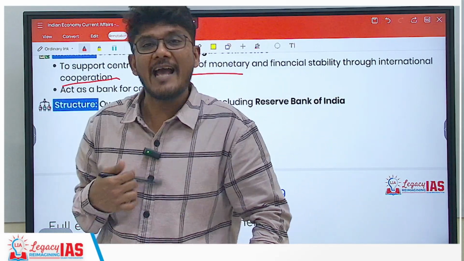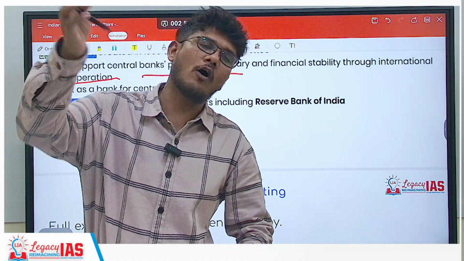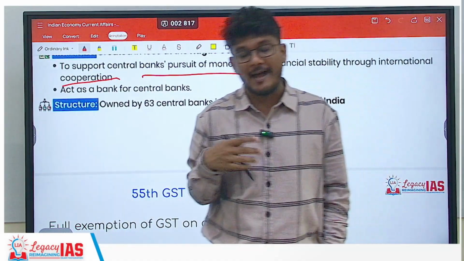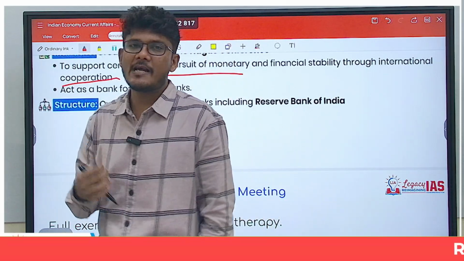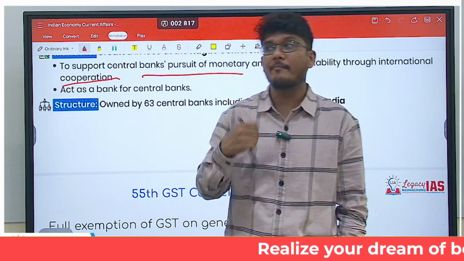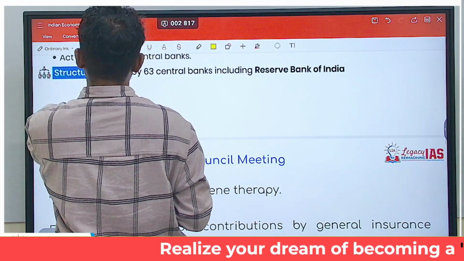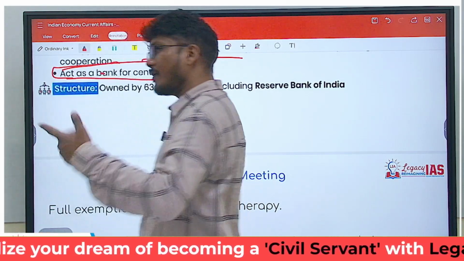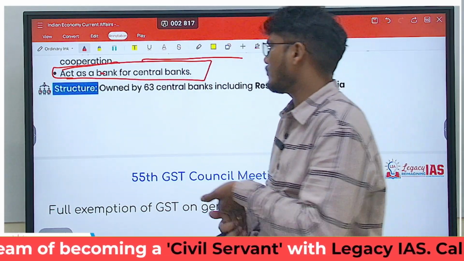So see, it acts like a regulator for the central banks of the world. Like RBI acts as a regulator for the banks in India, in the same manner BIS tries to act as a regulator for all the central banks of the member countries. Okay? So it acts as a bank for central banks of different countries of the world.